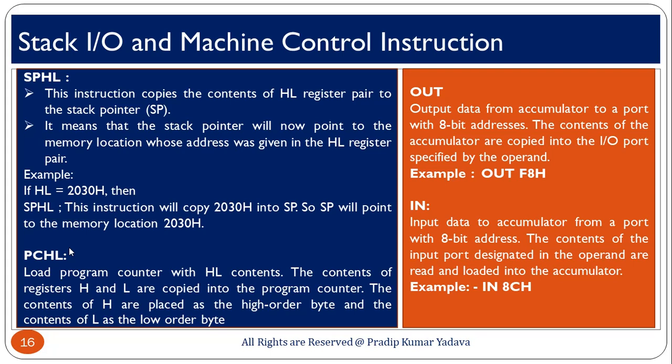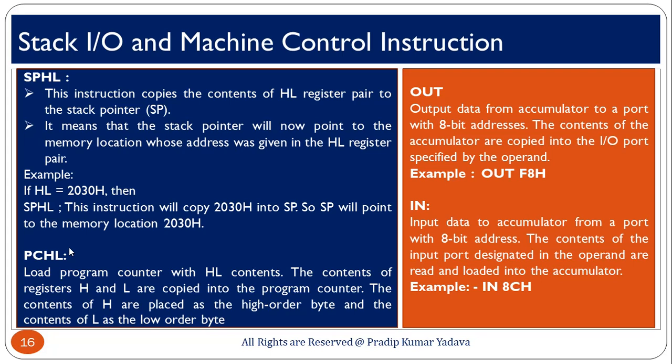And when we are talking about OUT, it outputs data from the accumulator to a port with an 8-bit address, because the OUT and IN instructions generally work with 8-bit data, and by default work with the accumulator. You can store the value of the accumulator at the output port, and also the value of the input port you can move into the accumulator, similar to the MOV A, B instruction. So, you can think of it like move to out, move from in. So, that works fine.